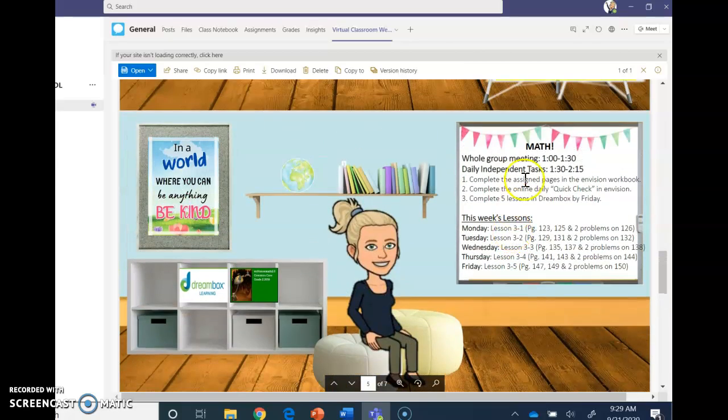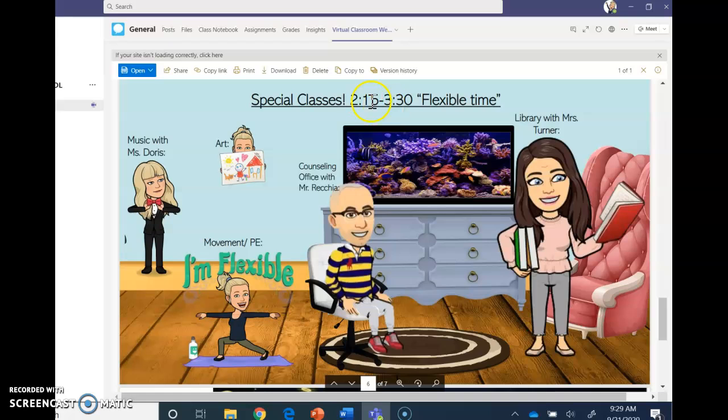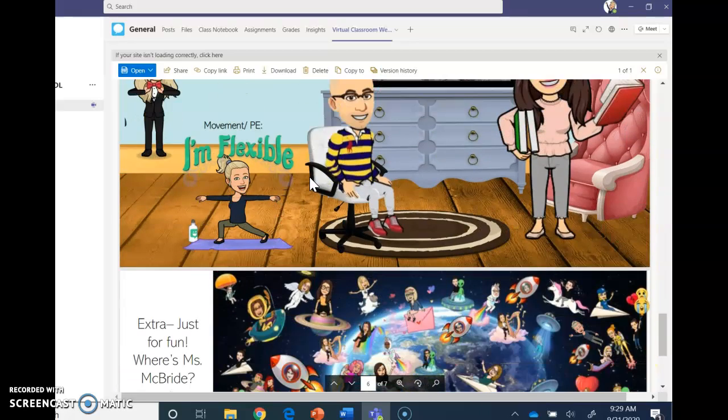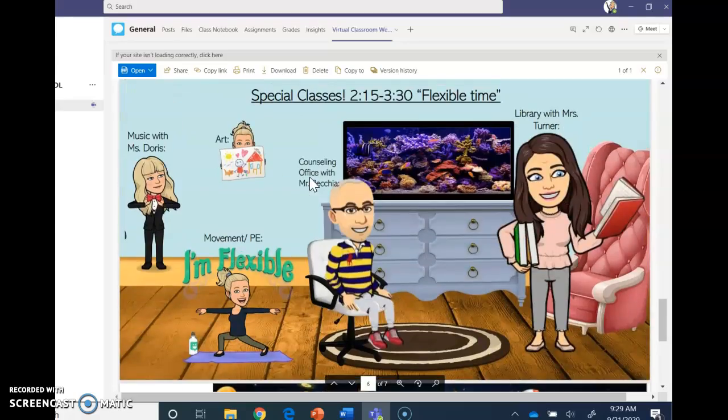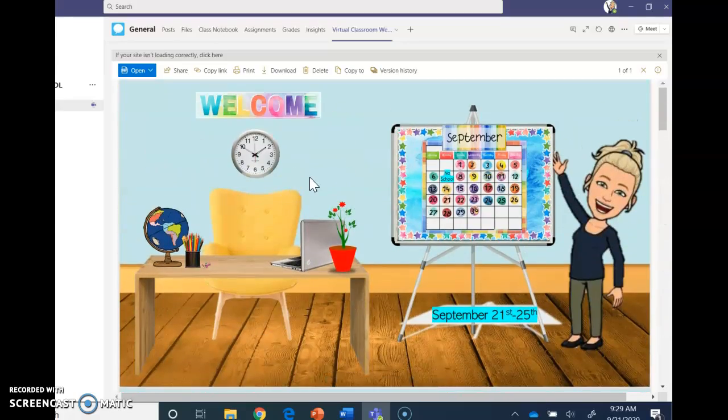All right, and then finally, when we hit 2:15 and you're done with all your math, you scroll to the next slide. 2:15 to 3:30 is your flexible time. You can click on any of these different links and do one activity each day. And then I did add an extra little just for fun at the very bottom, after you've done all your tasks for the day, of course.